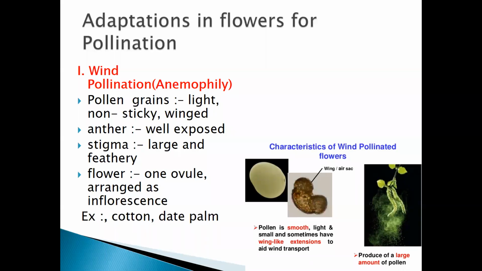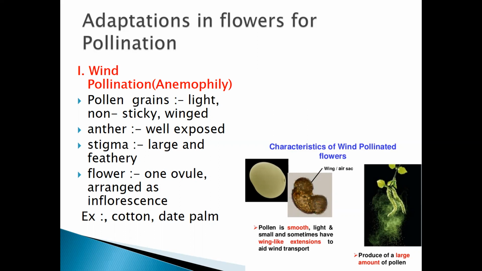Good morning, students. Until now, we were studying the topic known as pollination. We studied three types of pollination and then the agents of pollination. The agents of pollination are of two types: abiotic, that is non-living pollinators, and biotic, that is living pollinators. In abiotic pollinators, the medium is wind and water, and in biotic it is insects, mammals, birds.